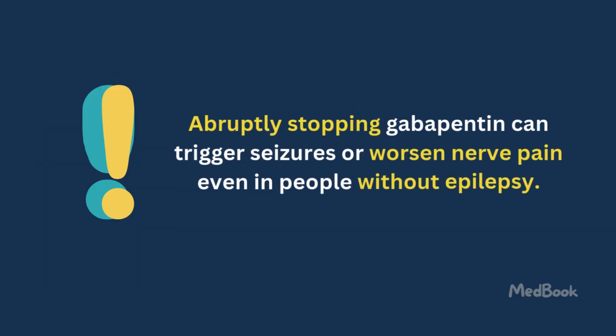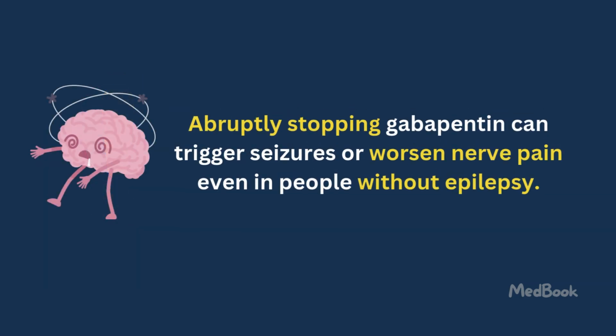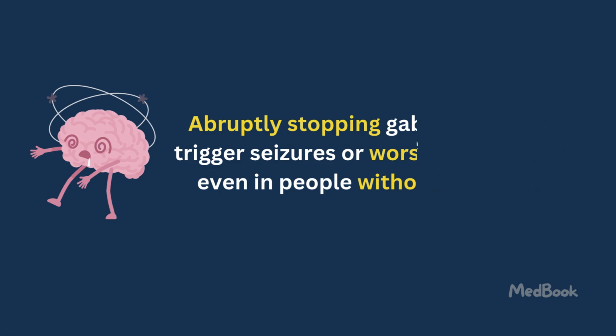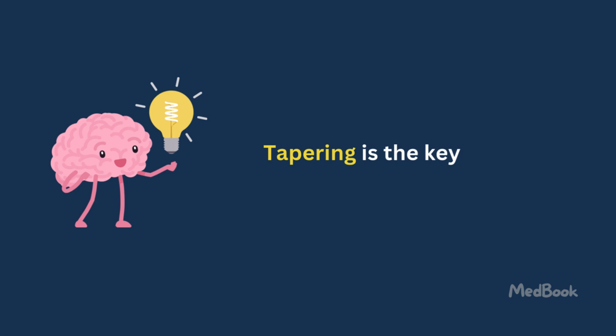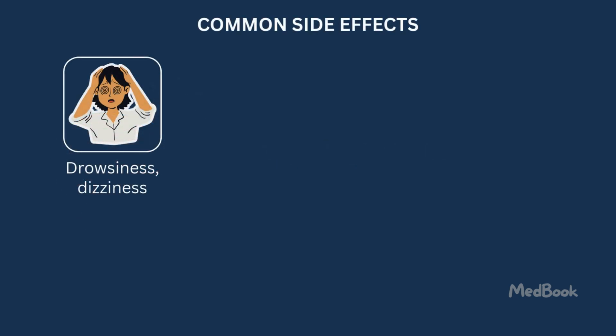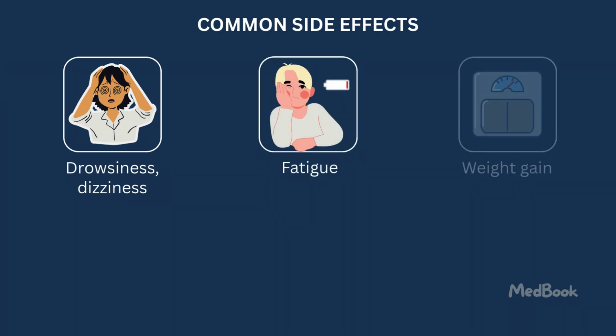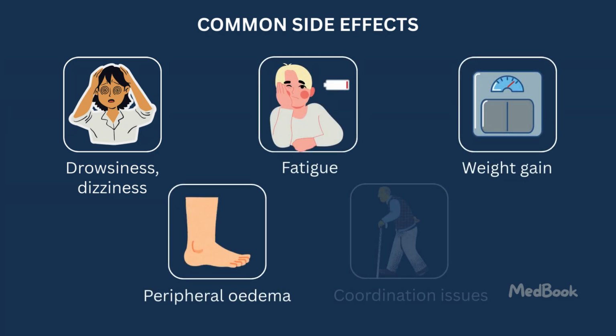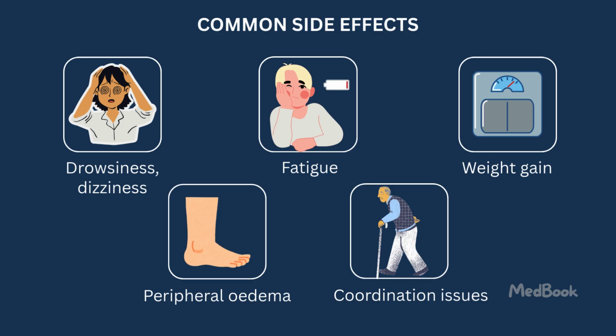Abruptly stopping gabapentin can trigger seizures or worsen nerve pain, even in people without epilepsy. So tapering is the key. Common side effects of gabapentin include drowsiness, dizziness, fatigue, weight gain, peripheral edema, or coordination issues.